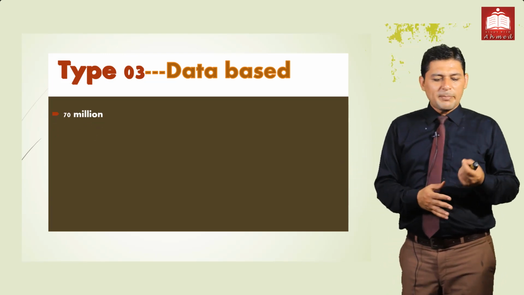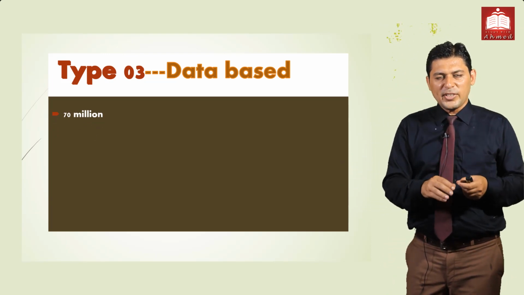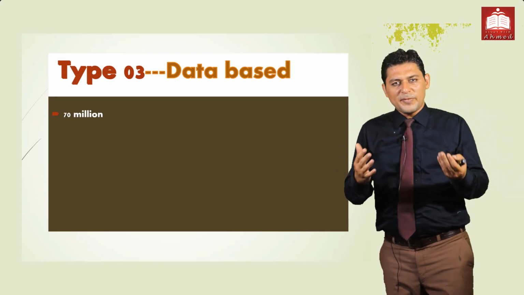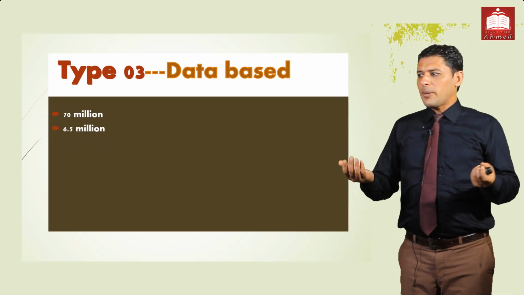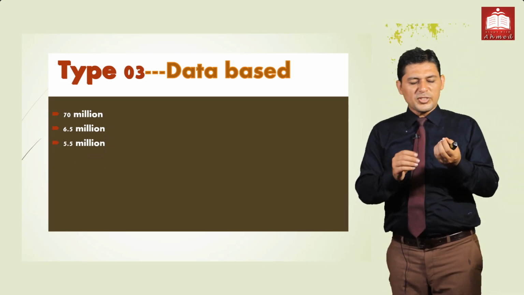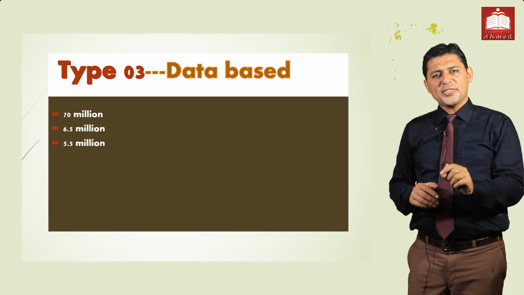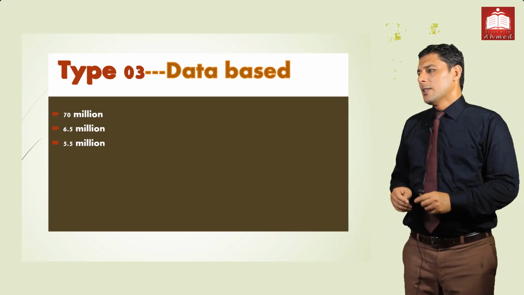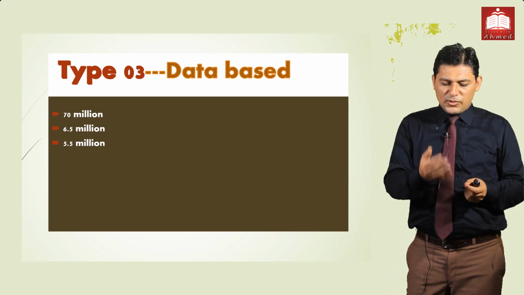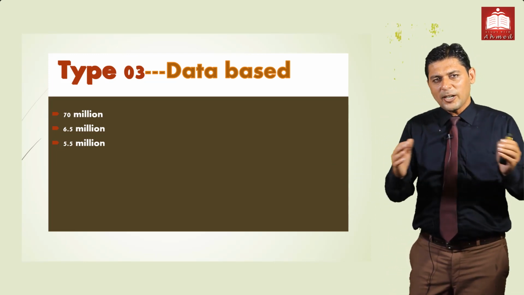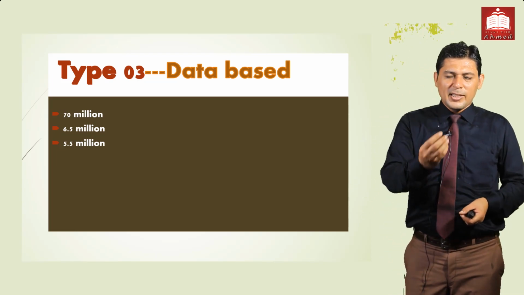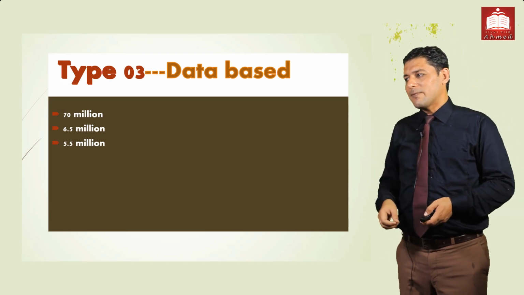70 million is the total Muslim population of Pakistan at the time of independence. Second is 6.5 million and 5.5 million. These are all numbers. The Muslims who migrated from India to Pakistan at the time of independence numbered 6.5 million. 5.5 million means the Hindus who migrated from Pakistan to India.